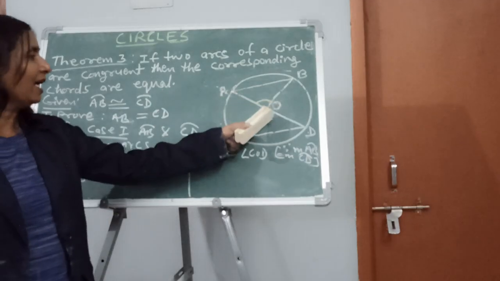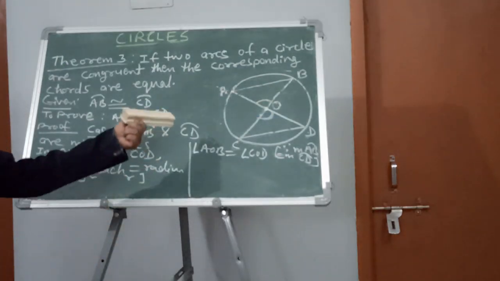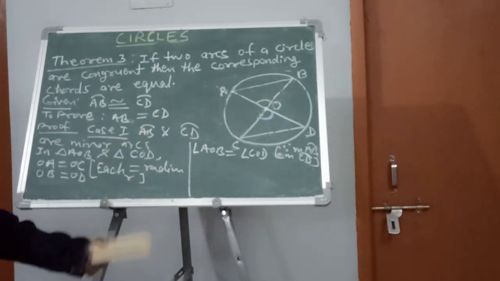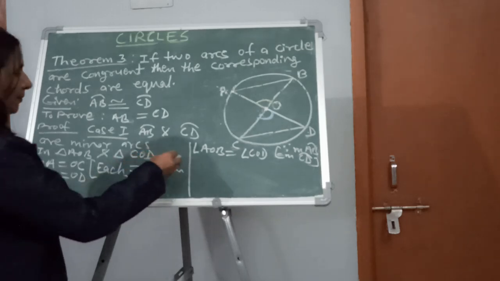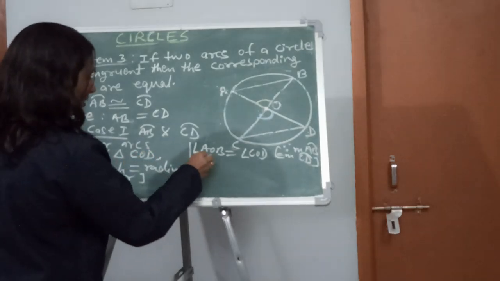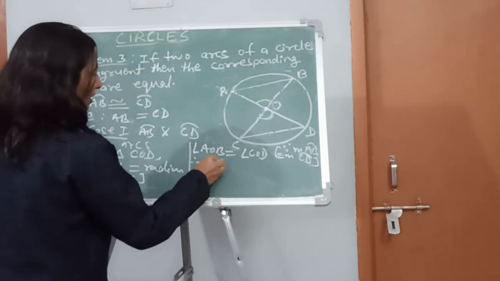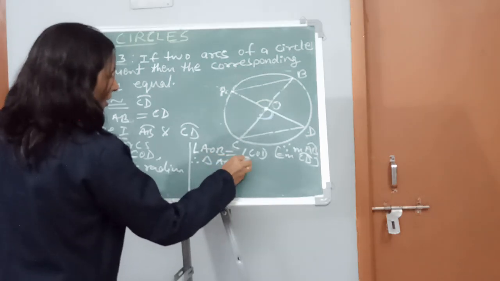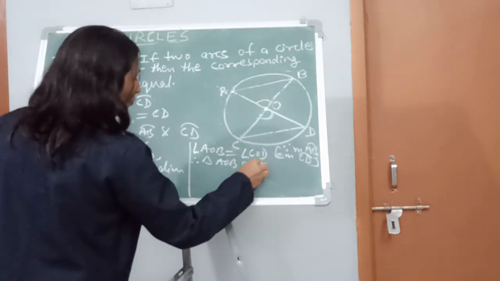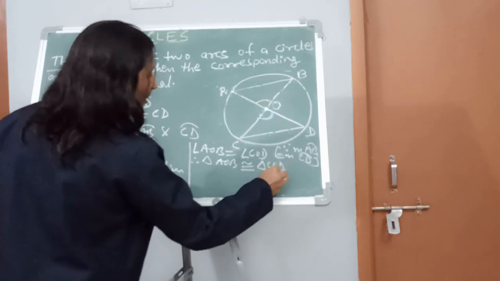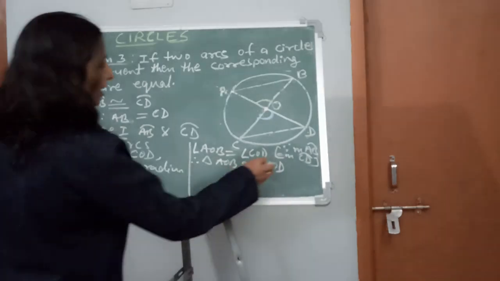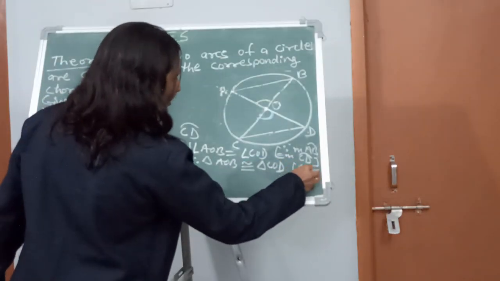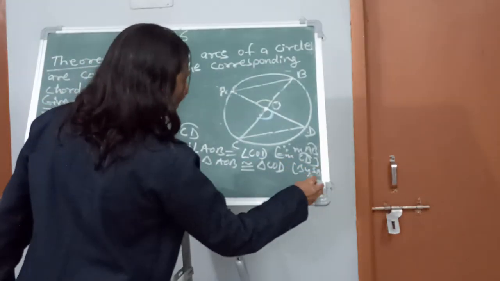Side, angle, side. By the congruency criteria, these two triangles are congruent. So let us write this. Triangle AOB is congruent to triangle COD by the SAS, side, angle, side, congruency.